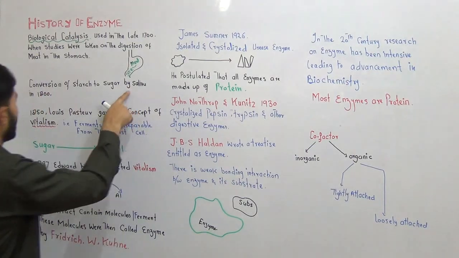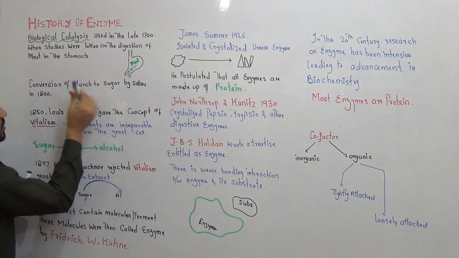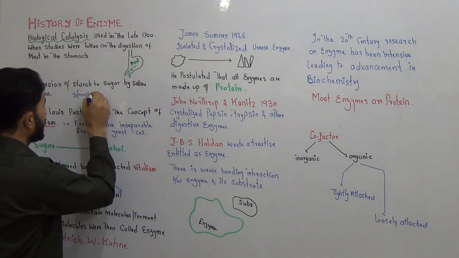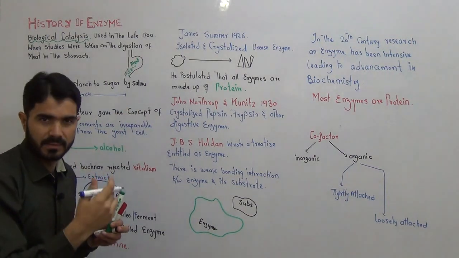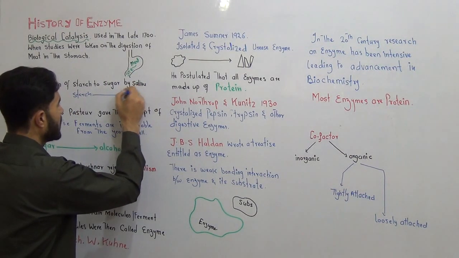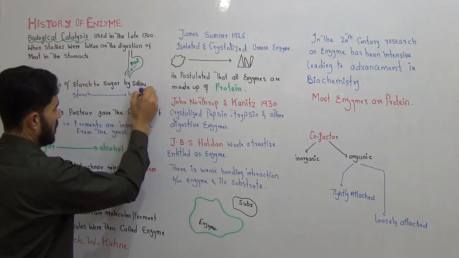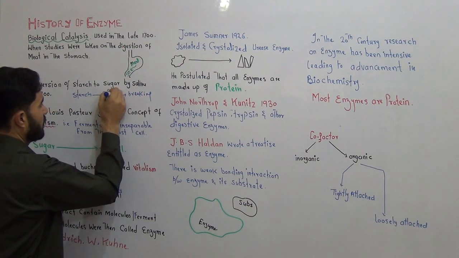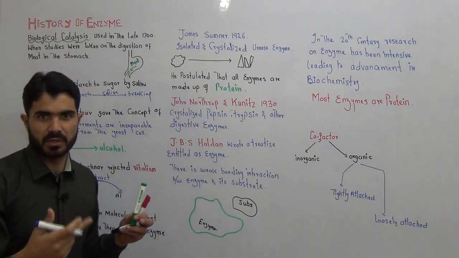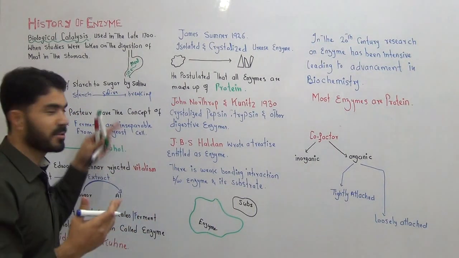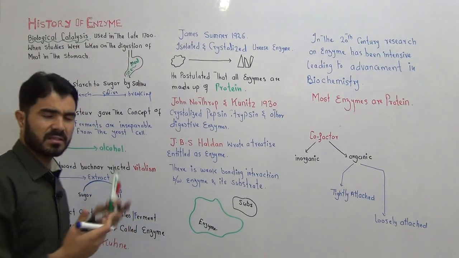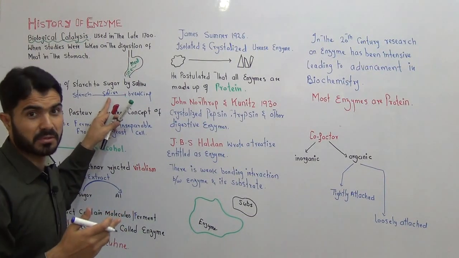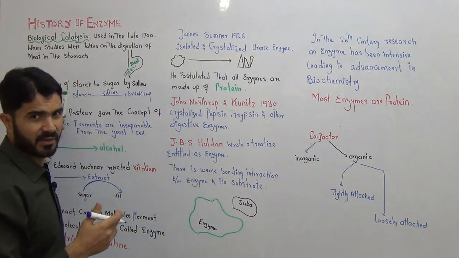Another idea was about starch. Starch is a kind of carbohydrate, and that starch also undergoes catalysis, meaning breakdown. Where? In the saliva. So starch is broken down with the help of saliva. This was another observation. Nowadays you know this is very simple to say: oh yes, starch is digested in the saliva. Fine. But this was a very special idea at that time, in the 1800s.